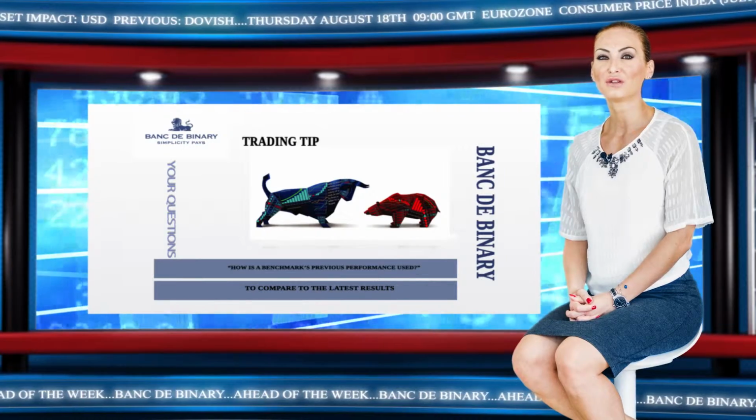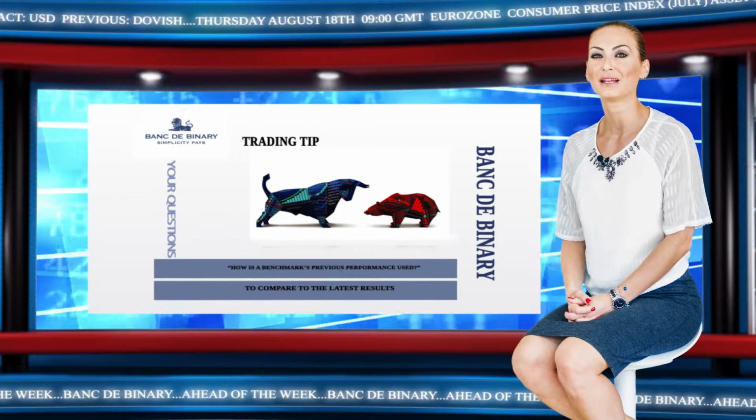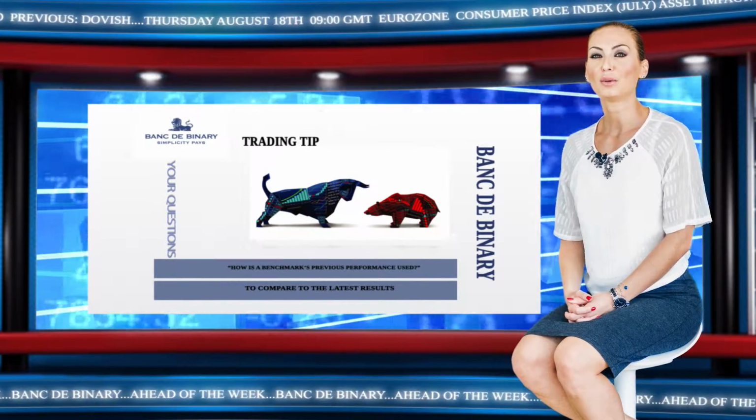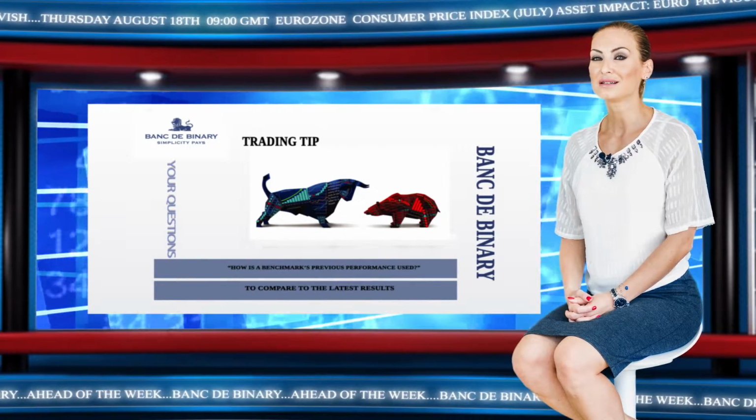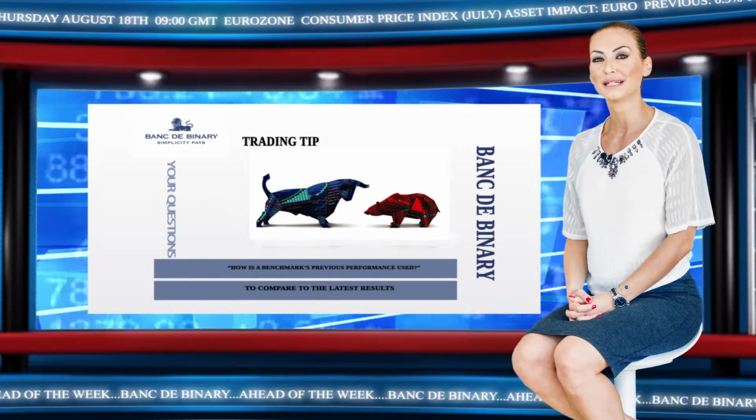Wise traders should never assume that the same result will be repeated the next time round. For example, if GDP in the US was 0.5% growth in the second quarter, it doesn't mean that the same result will be repeated in the third quarter.